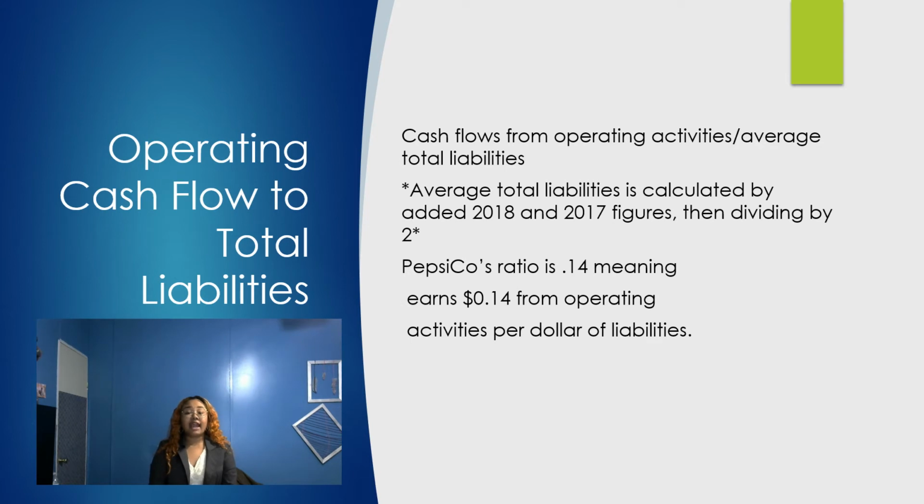The operating cash flow to total liabilities ratio is calculated by dividing the cash flows from operating activities by the average total liabilities. Because it is the average total liabilities, I added the liabilities from 2017 and 2018 and divided by 2.